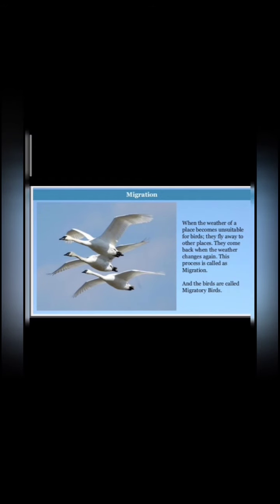And now migration. When the weather of a place becomes unsuitable for the birds, they fly away to other places. They come back when the weather changes again. This process is called migration, and the birds are called migratory birds.